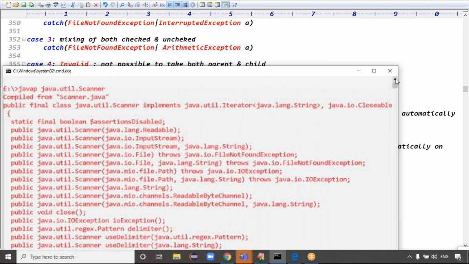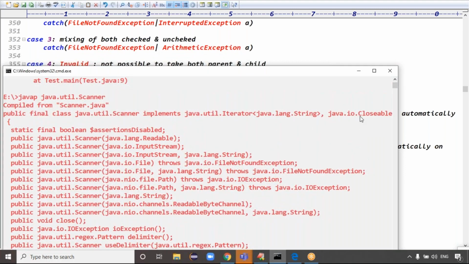Now we can see this message here. See, guys, it is implementing which interface here? Closeable interface. Basically, public final class java.util.Scanner implements Iterator and the Closeable interface, guys.